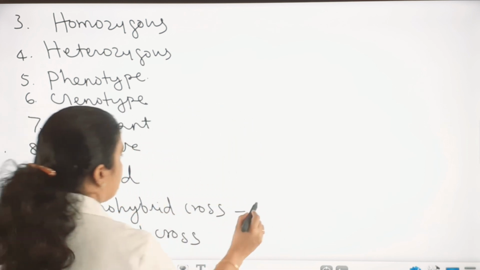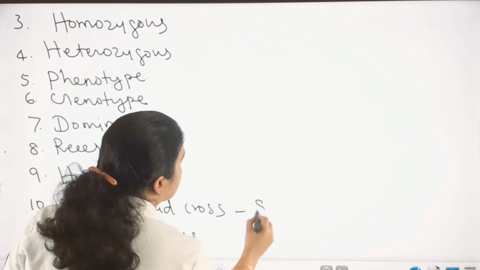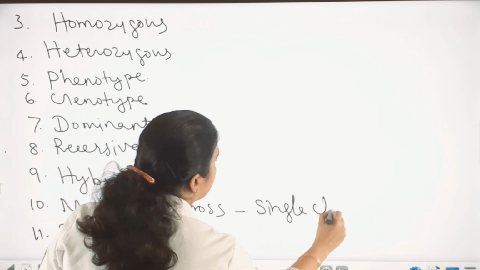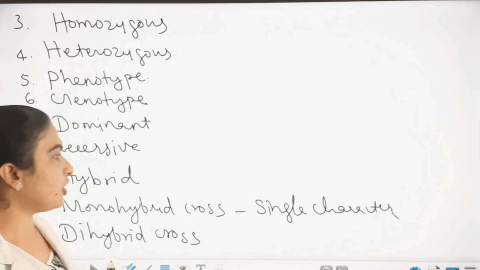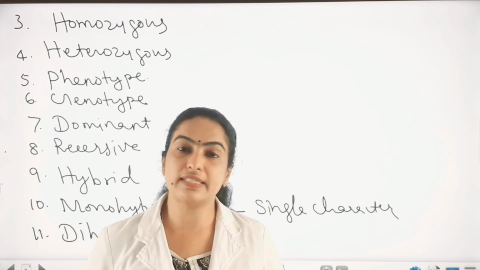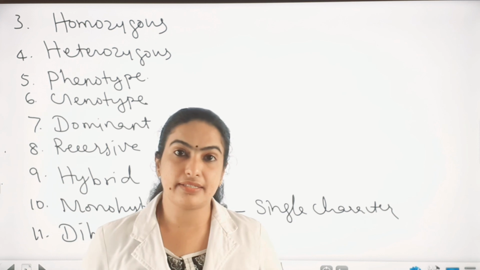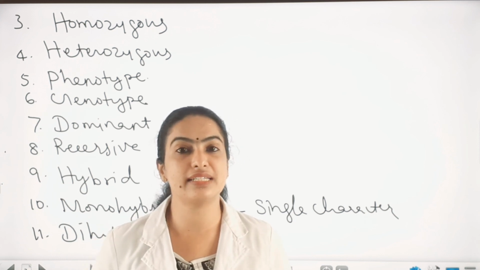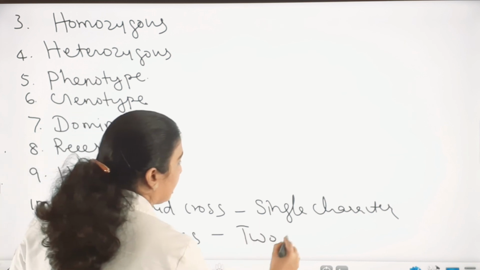The hybridization or breeding which deals with a single character at a time is called monohybrid cross, and two characters at a time, that is a dihybrid cross.